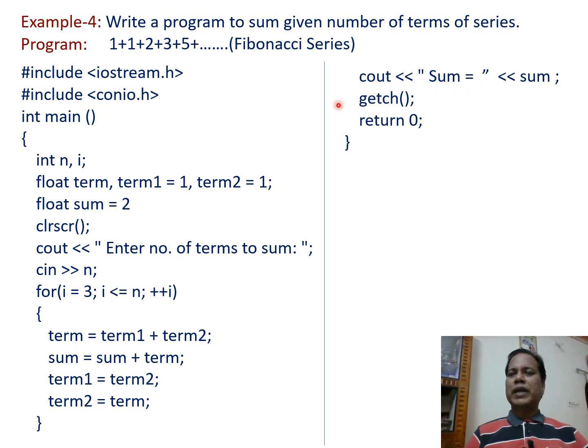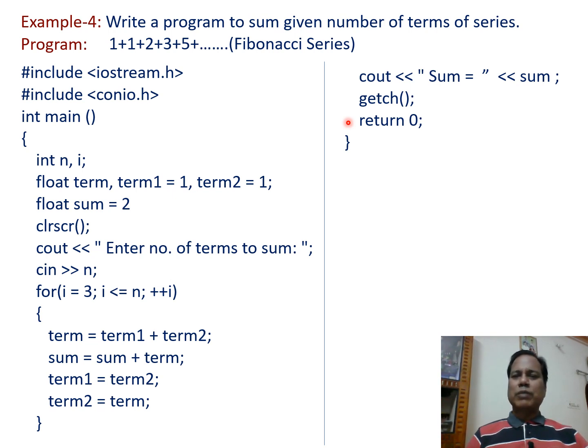Then using the getch statement, the output screen is held where we see the result. And finally the return 0 statement informs the operating system that the code is executed as expected.